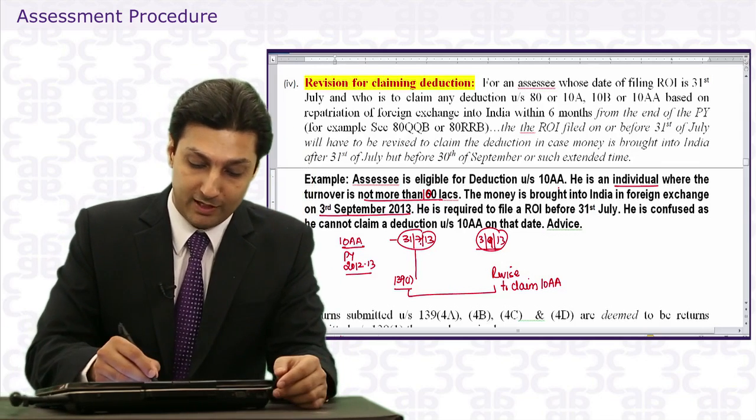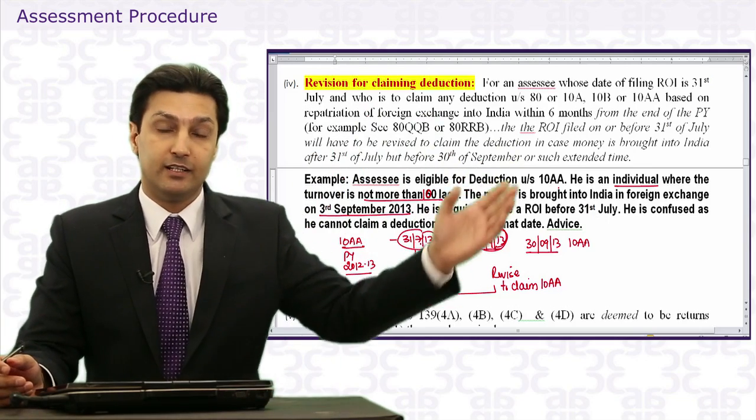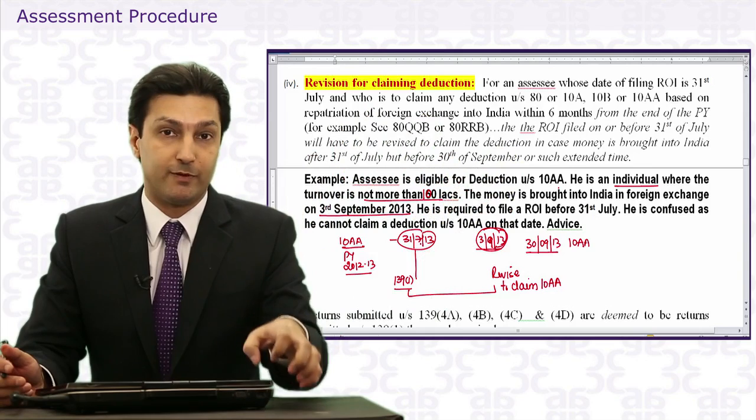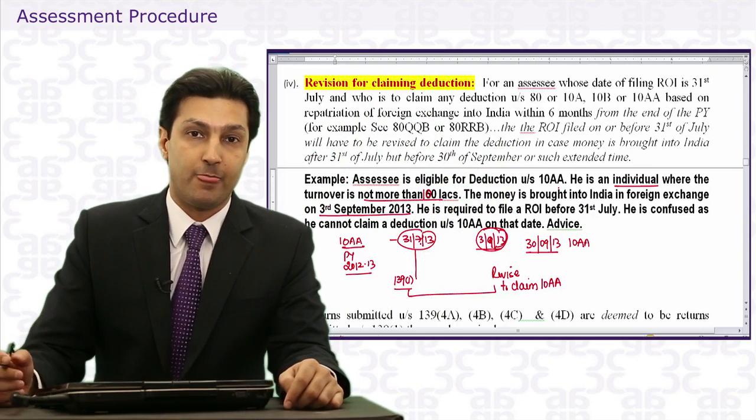But you will only know the money brought into India by 30th of September, because that is the time period allowed under 10AA. So in such cases where the deduction is dependent upon money being brought into India by the end of 6 months, but your due date is before, then you must file a return before the due date and revise it later.